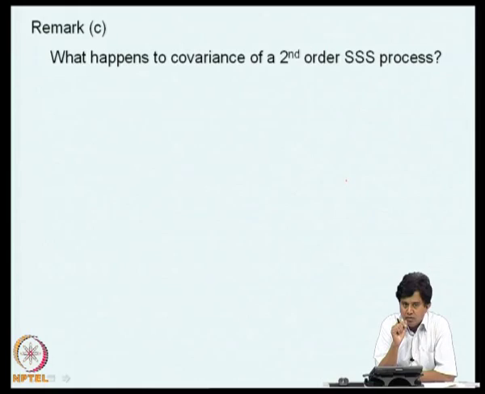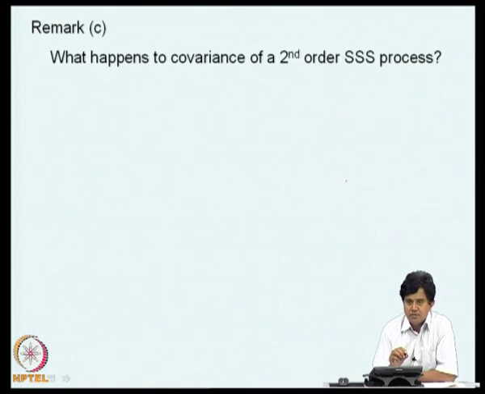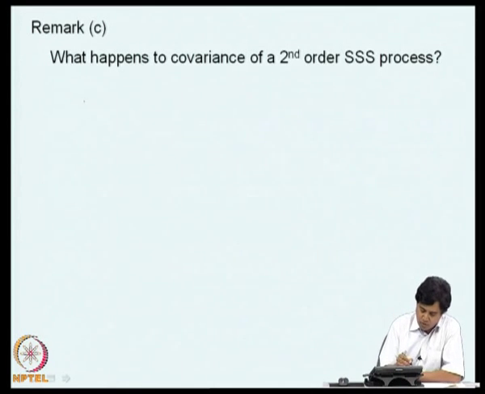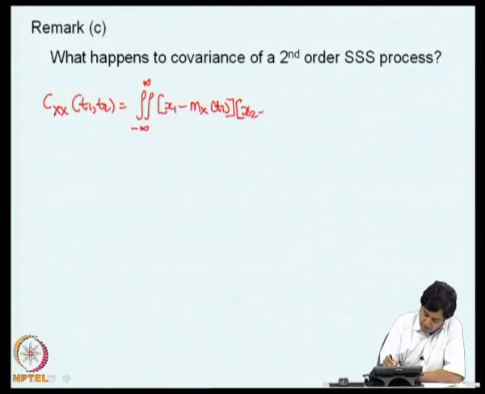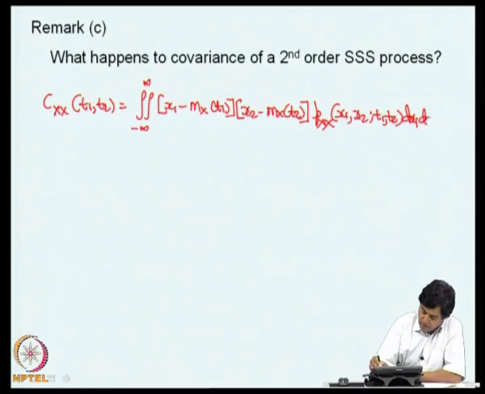Now, if we consider a second order strong sense stationary process, we can ask the question what happens to its covariance. So, what is covariance? C_XX(t1, t2) is the integral from minus infinity to infinity of (x1 minus m_X(t1)) (x2 minus m_X(t2)) p_XX(x1, x2; t1, t2) dx1 dx2.